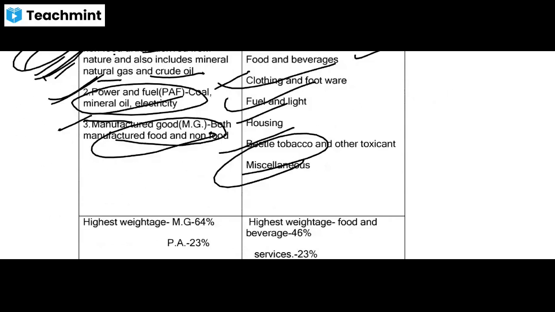And this CPI is divided into these commodities: food, beverages, clothing and footwear, fuel and light, housing, retail, tobacco, and miscellaneous. Okay, so here in WPI there are 3 categories that come under commodities, but here there are 6 categories. So remember this fact.